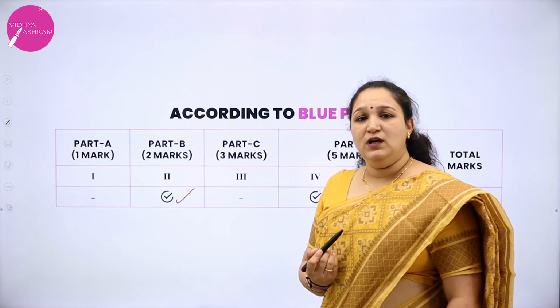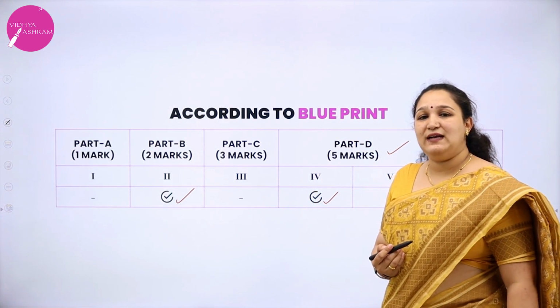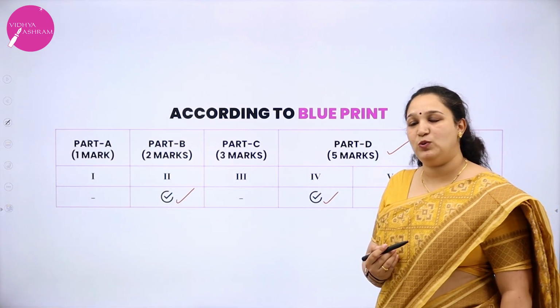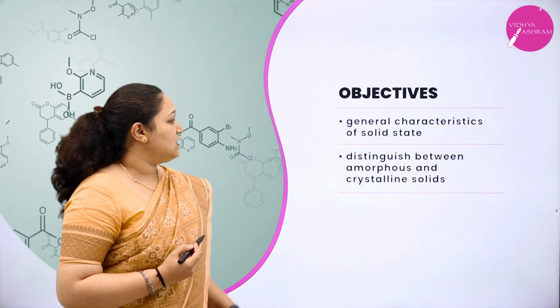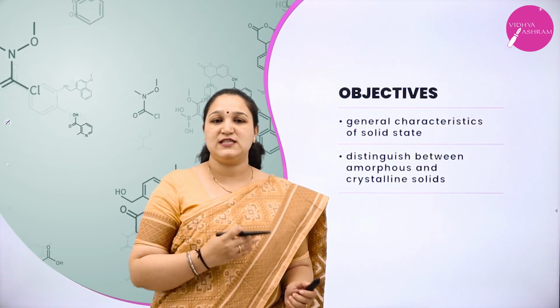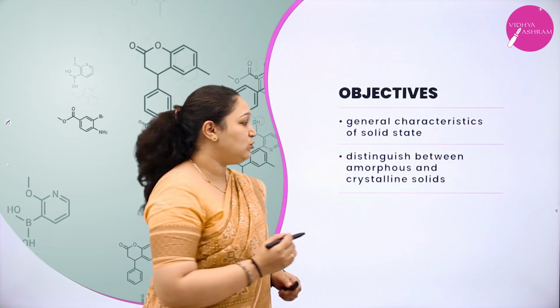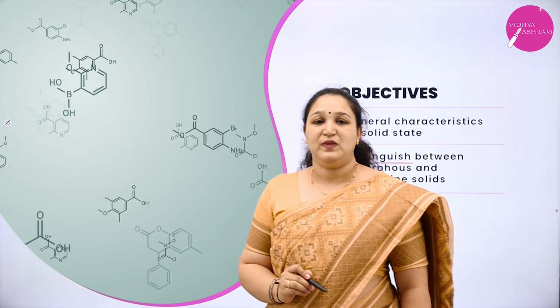Now going forward to the objectives of the class. That is what I am going to study for today's class. We are going to study the general characteristics of solid state, 2 types of solids, crystalline and amorphous, and how to distinguish between these 2 solids.